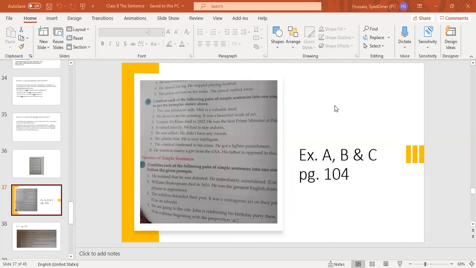Okay? When I entered into the room, if I only write this, when I entered into the room, question mark, what happened? It is not giving the complete sense. Although it has a subject I and it has the verb entered, it is not giving complete meaning, and it is starting with a subordinating conjunction, when. So when we are starting a clause with a subordinating conjunction, then it is called a dependent clause.